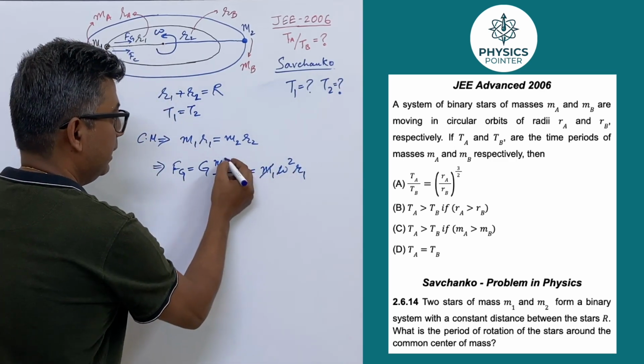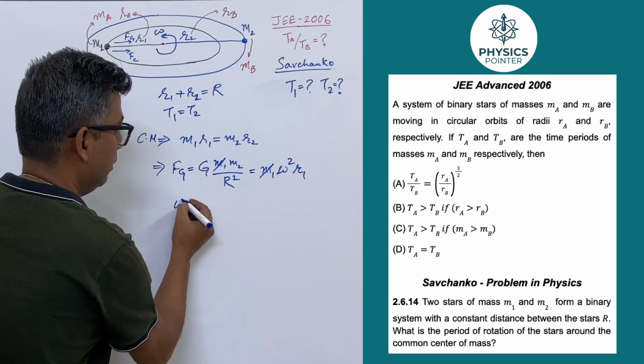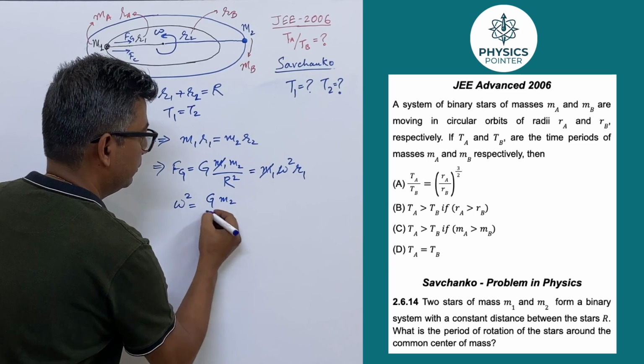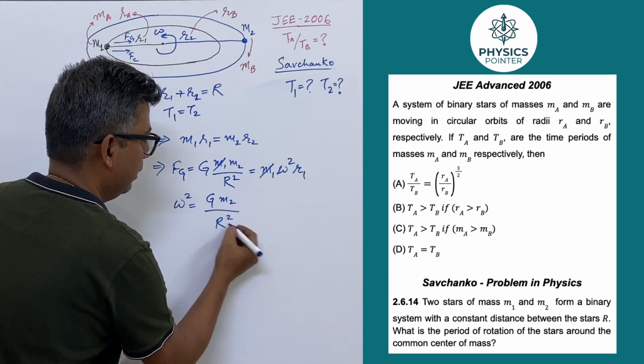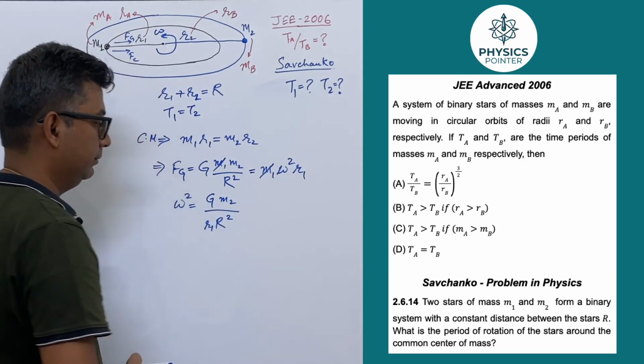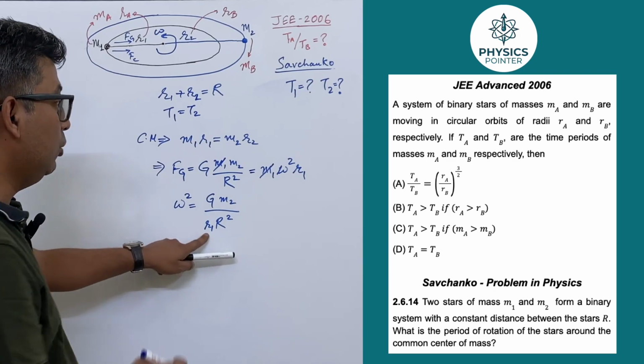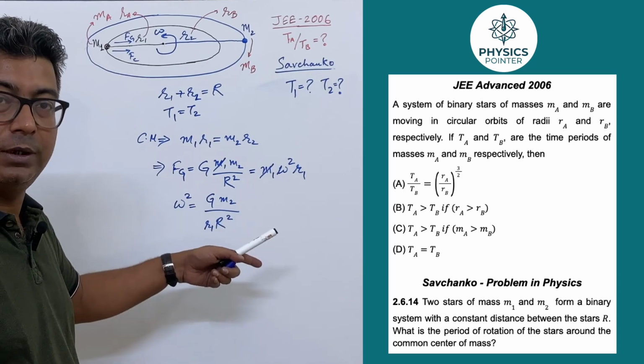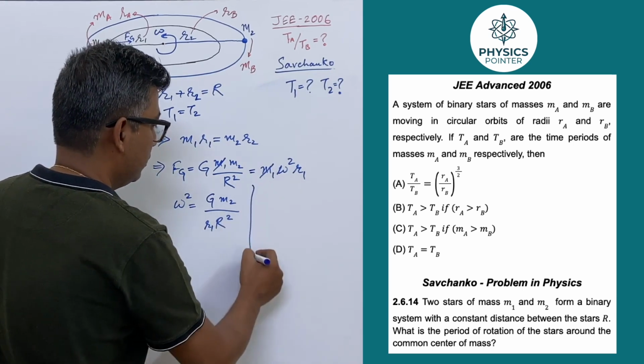So I can simply say M1 cancels. So my omega square is equal to G M2 by R square and R1 as well. Now, if we get the value of R1 with respect to R, then we get the actual time period. Okay, so let's look into it.